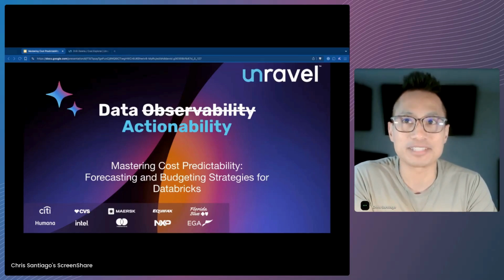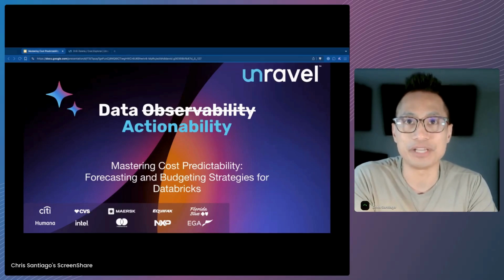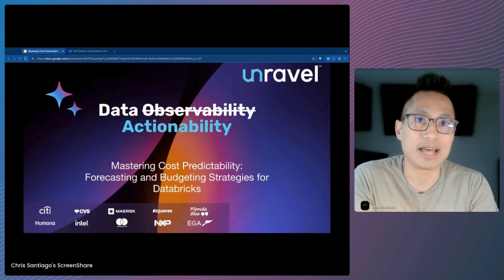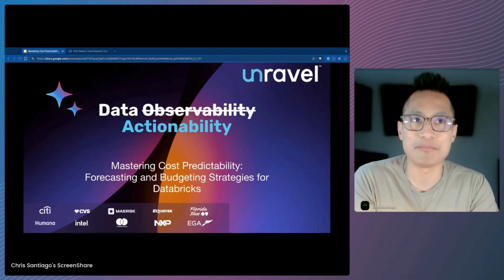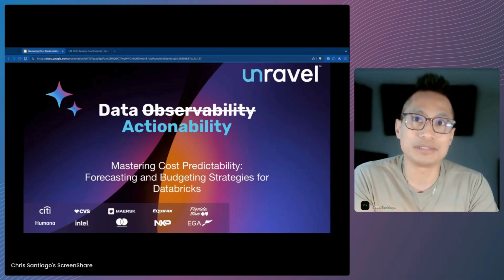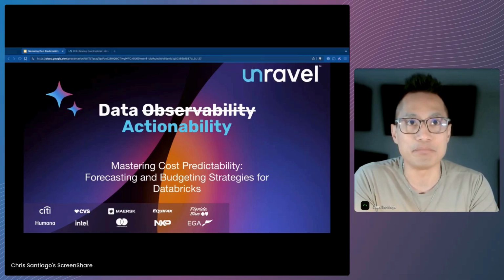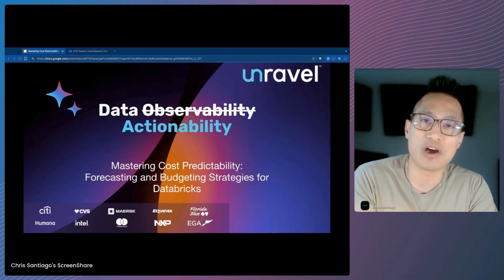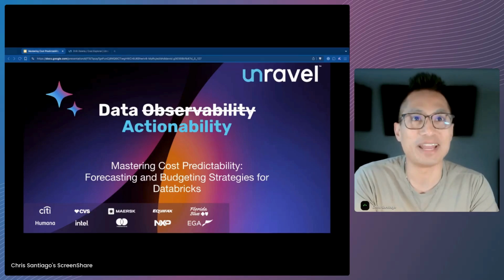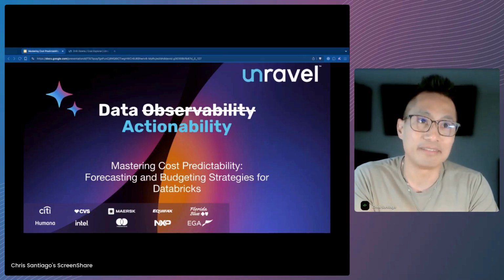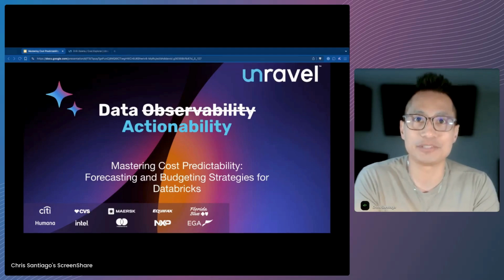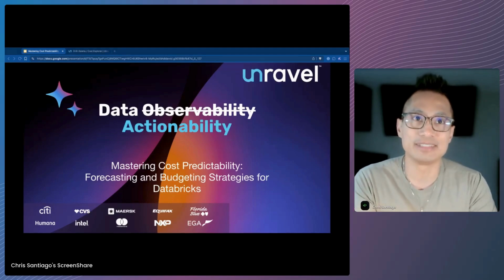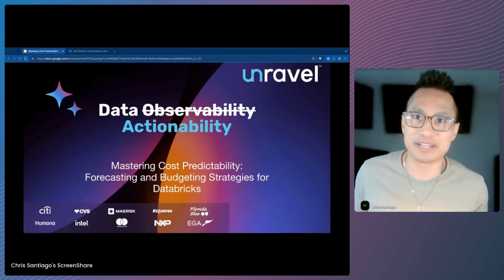Today's topic: mastering cost predictability, forecasting and budgeting strategies for Databricks. The key to maximizing your Databricks ROI lies in strategic forecasting and budgeting. Organizations implementing robust forecasting and budget practices for their Databricks environment can achieve significant cost savings while maintaining or enhancing performance. This presentation will provide actionable strategies and best practices to transform your approach to Databricks financial management.